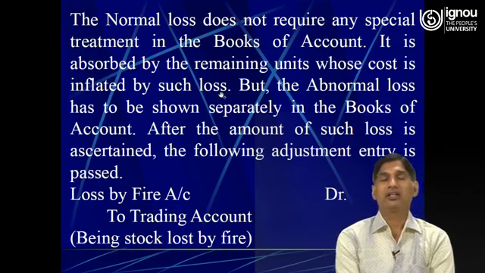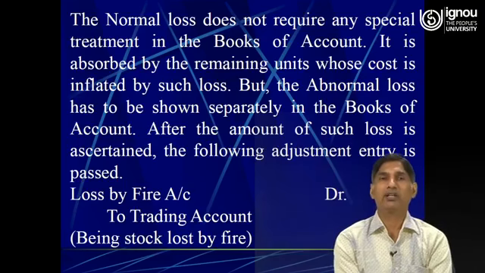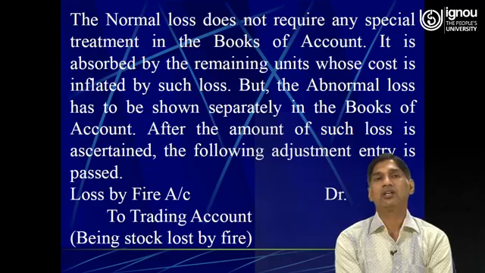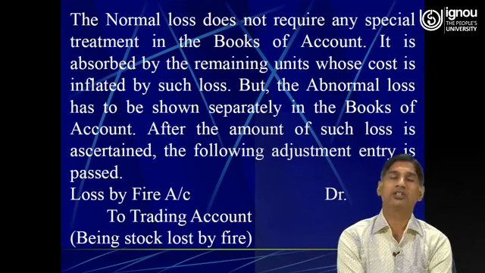Say for example, if we have 200 units of goods costing rupees 20,000. So out of 200 units, say if 100 units were lost on account of evaporation. So here the cost of 20,000 will be applicable to the 1900 units, because out of 2000, 100 units are lost.